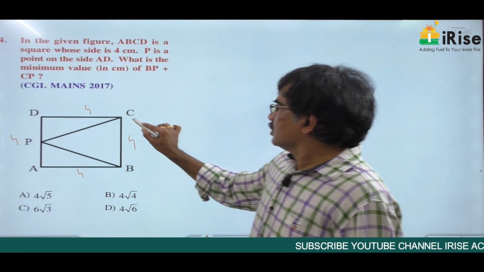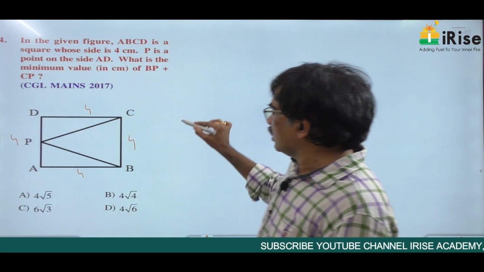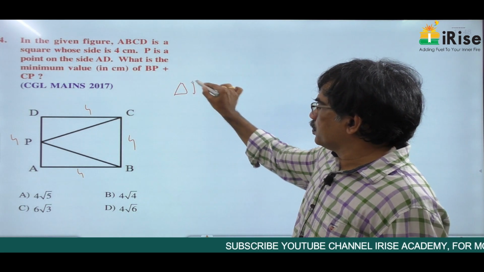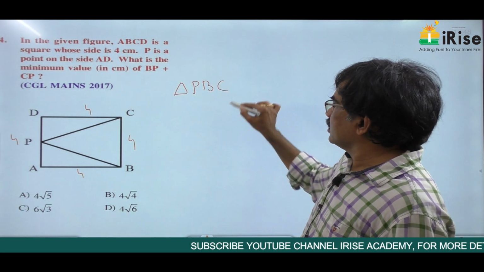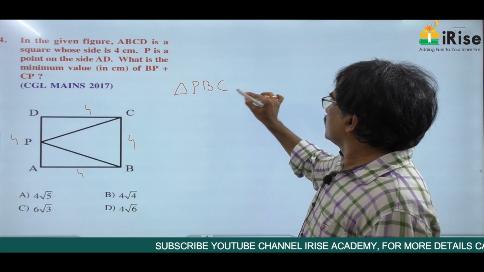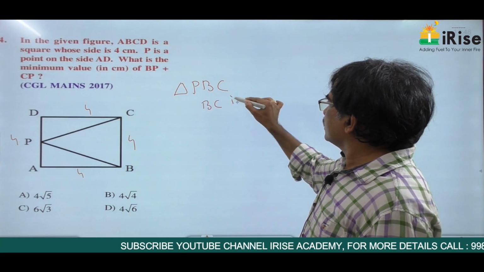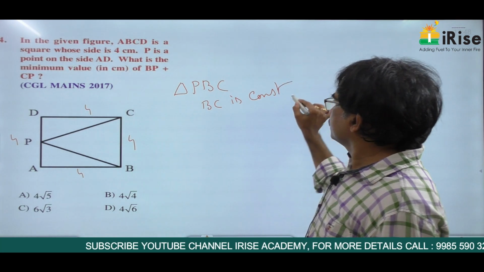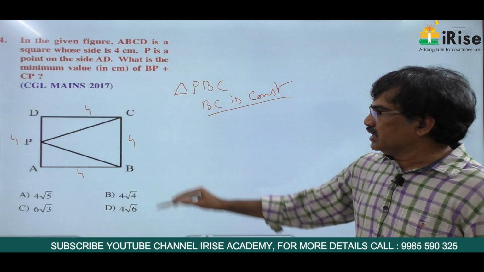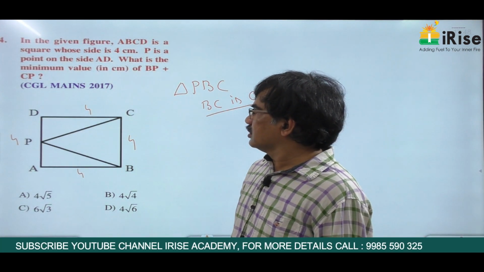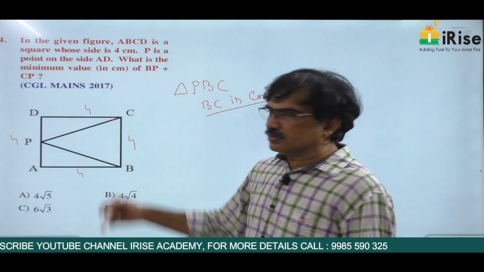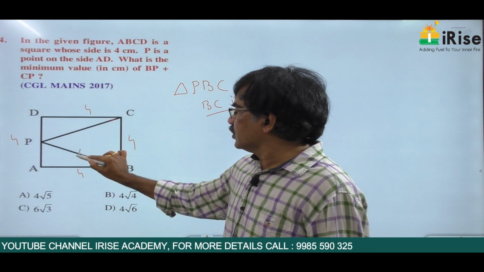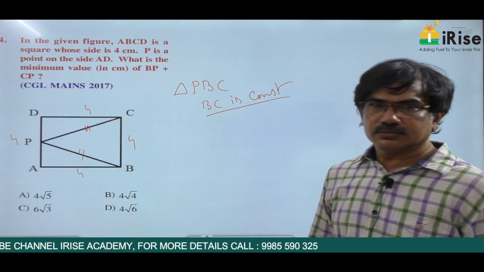Here, in this triangle PBC, BC is constant. If BC is constant, the sum is minimum if and only if these two sides are equal.